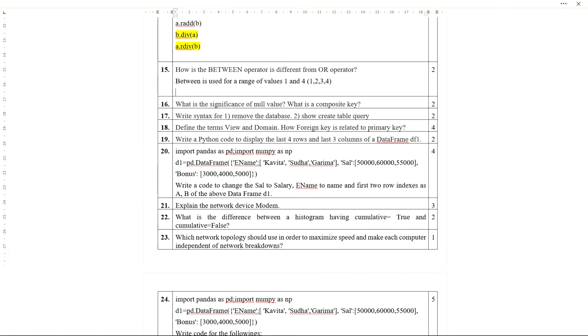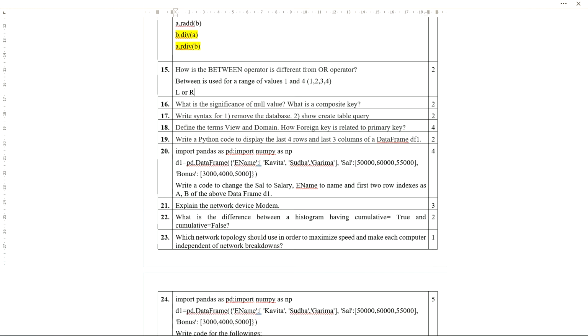In case of OR, it will work on two operands: first the left hand side, then the right hand side. Either of these conditions must be true, then it will return true. Suppose the L part is true, then it will return the L part. If the L part is false, then it will check the R part, that means the right side.